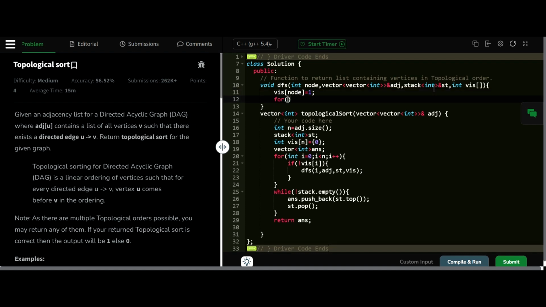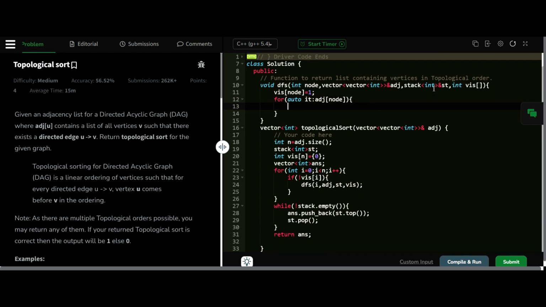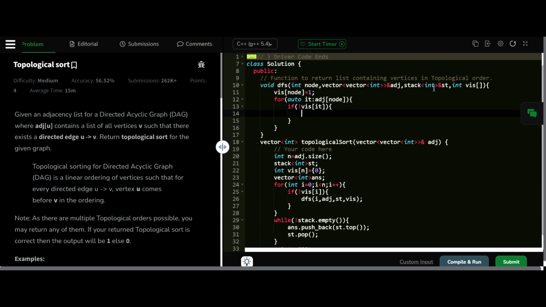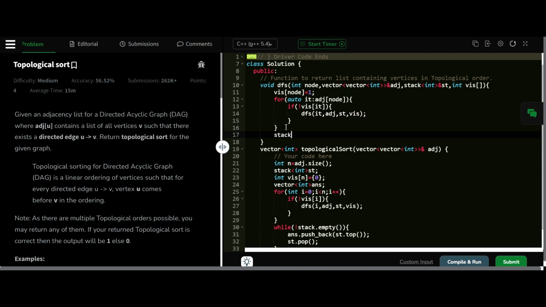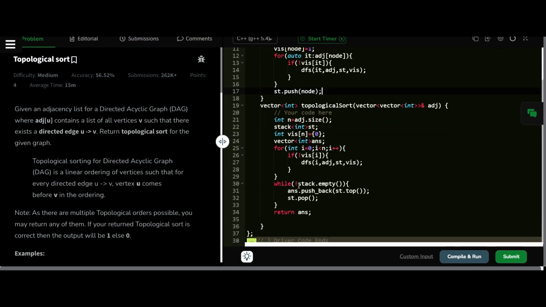Then we have to go through its neighbors, for each neighbor in the adjacency list of that node. If that neighbor is not visited, then we have to call DFS on it, with the adjacency list, st, and visited. Okay. Now after calling DFS, we have to put the node into this stack. st.push(node). Okay. So that's the whole code.